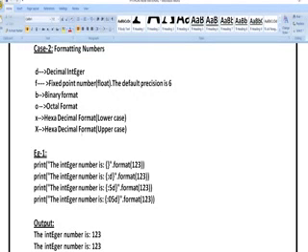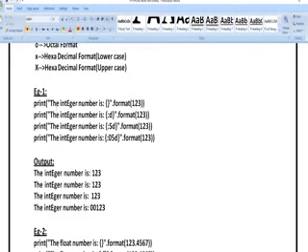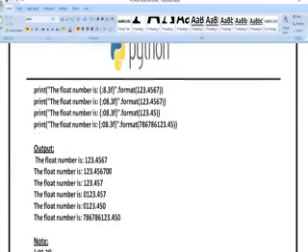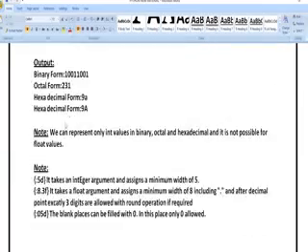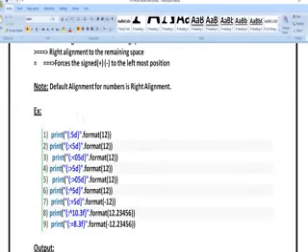While formatting the values, you can use the terms D, F, B, O, X. D is for decimal number, F for float value, B for binary, O for octal values, and X for hexadecimal values.